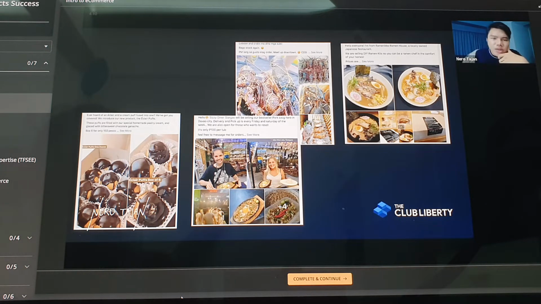But then, you know, there is another way: 6 figures with an online store. If it's so hard, I want to know how many of you want 6 figures. When it comes to the